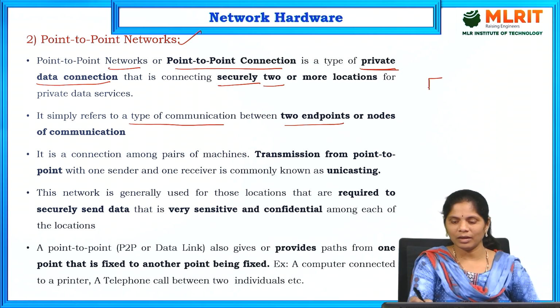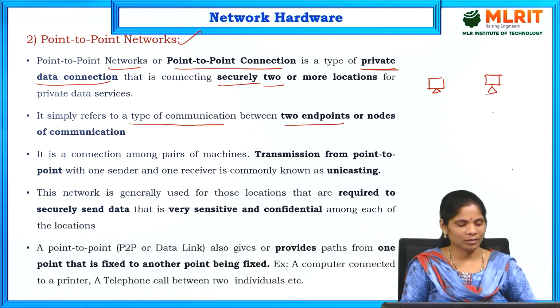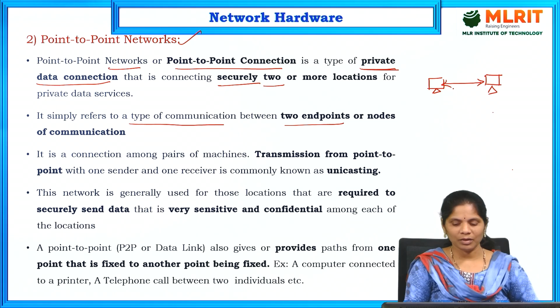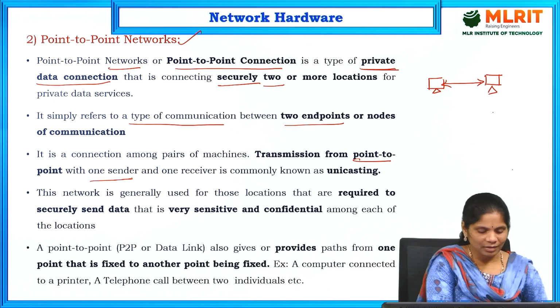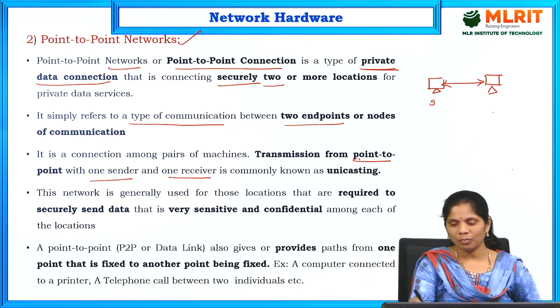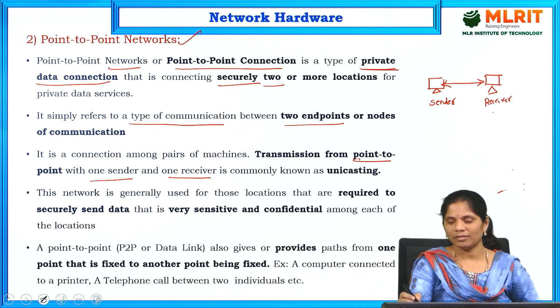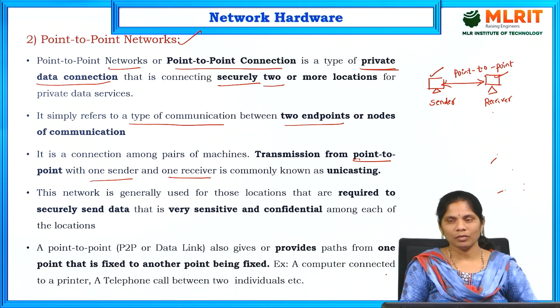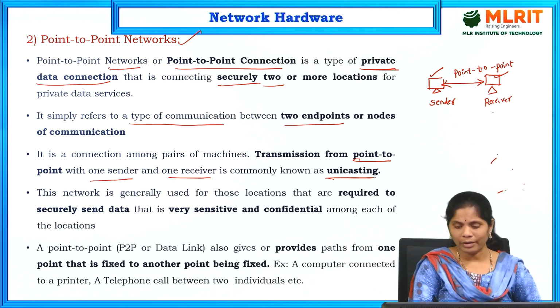This is one endpoint, this is another endpoint. Here are the two endpoints of this communication. These two communicate. In this point-to-point communication, one is the sender and another is the receiver. So in this point-to-point, this is the sender and this one is the receiver. This connection is called point-to-point. So this is one point and this is another point. Sender and receiver. This is called unicasting.